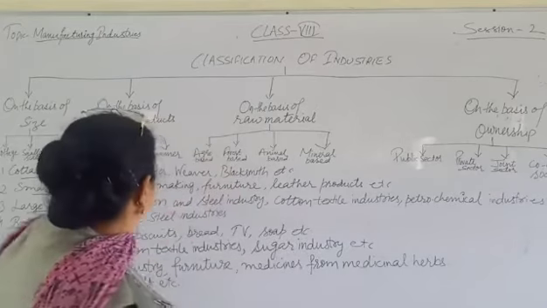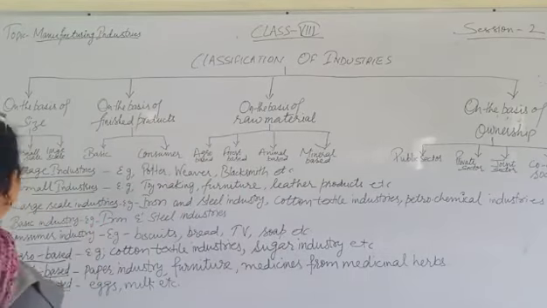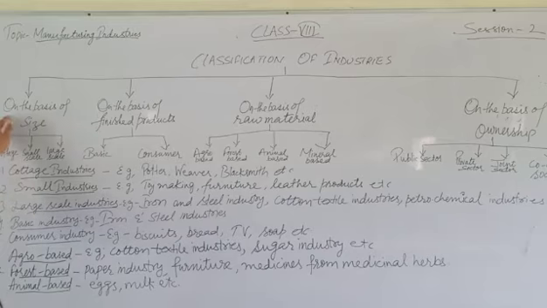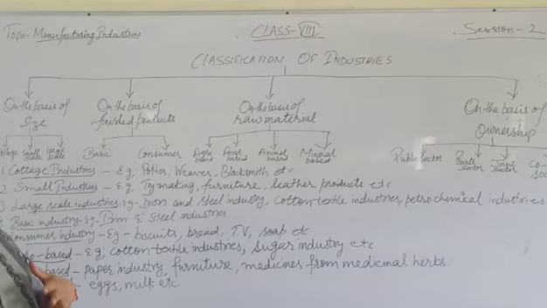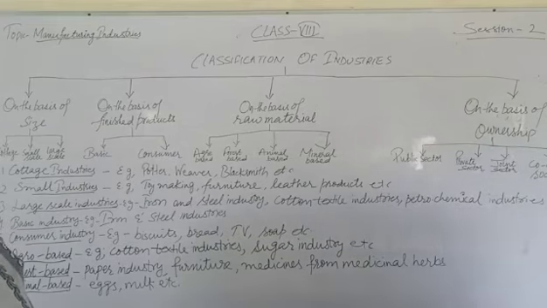Now we will learn about each of them one by one. First of all, we will study about the type of industry classified on the basis of size. First is cottage industry. In cottage industry, manufacturer manufactures the products with his own hands. He can only take help of his family.